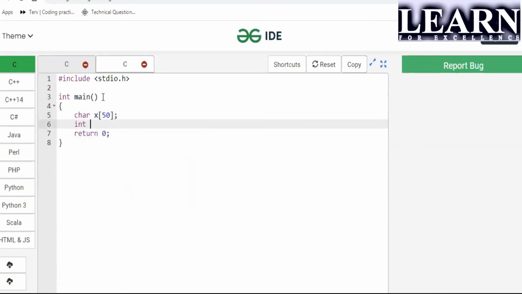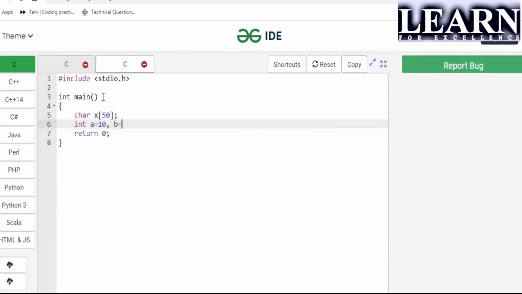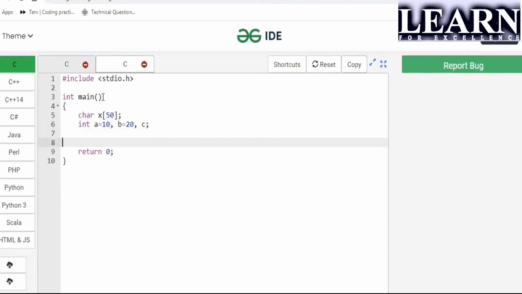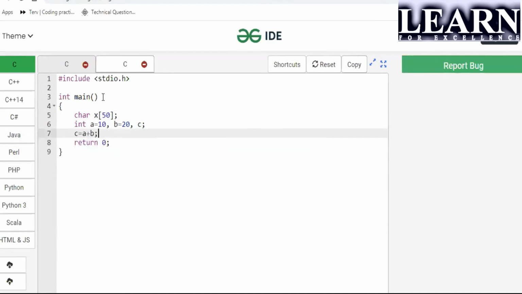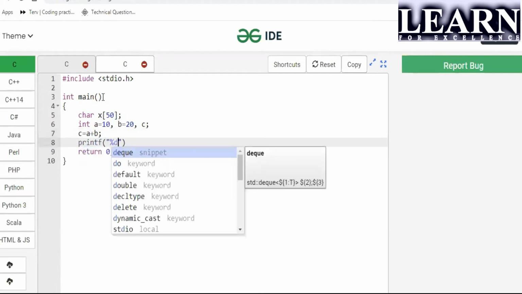I'll be taking the values a equals 10 and b equals 20, and I'll take some value c and do the addition here: c equals a plus b. This is a simple thing. Now if you want to print, you can directly give the statement here, right?